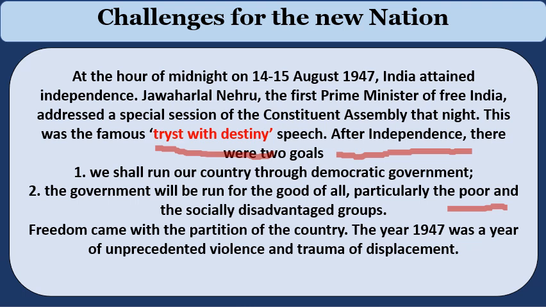In 1947, we got independence through partition. India and Pakistan, two countries, were formed. Because of this partition, the year saw unprecedented violence and the trauma of displacement. Huge violence is there, and trauma of displacement. People were displaced from India to Pakistan and Pakistan to India. It was a big task for the government of India.